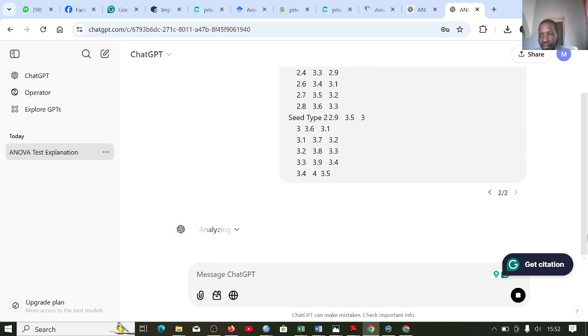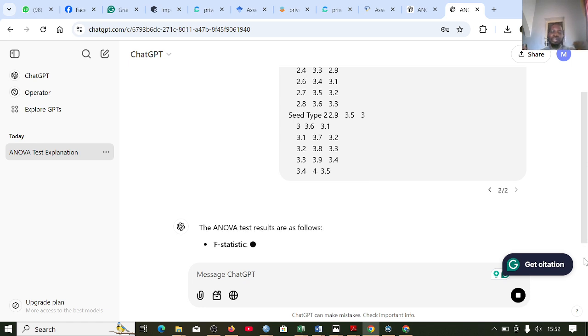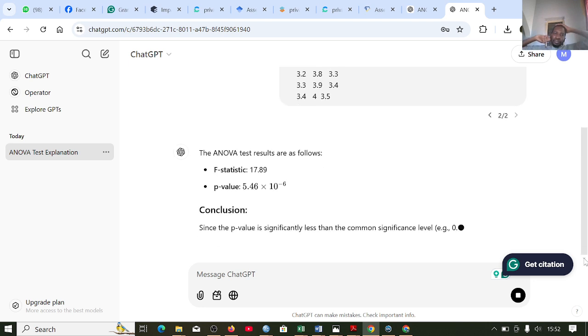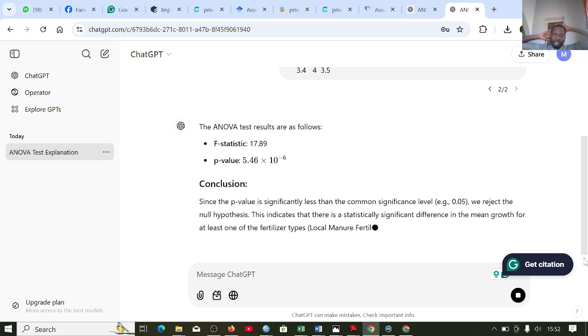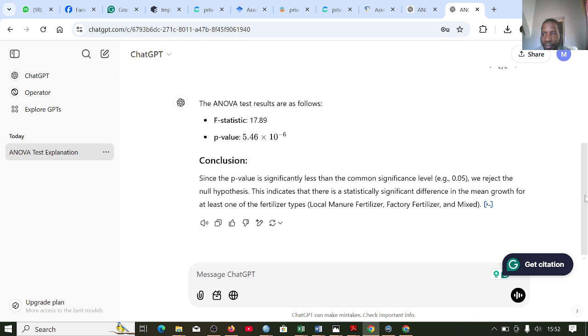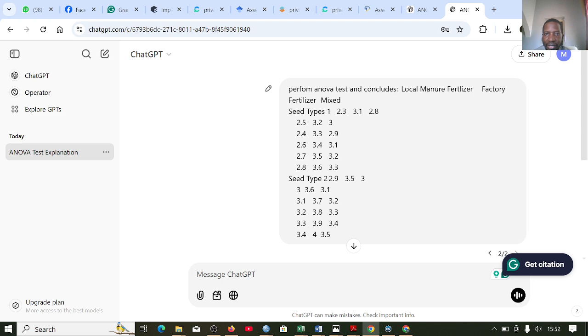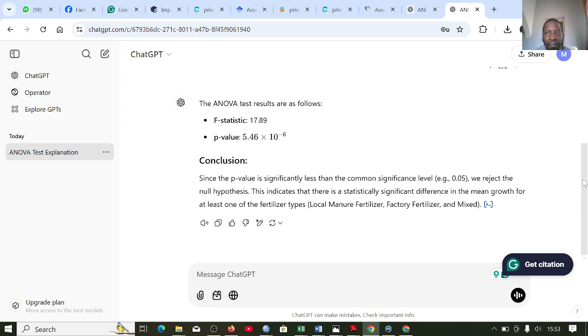Let's see whether it can understand it's a two-way. Actually, I wanted to save time, and what I intend to do does not yield a result, so we have to wait. You see, it has not specifically understood whether it is a two-way or one-way, because it solves the problem using a one-way ANOVA.